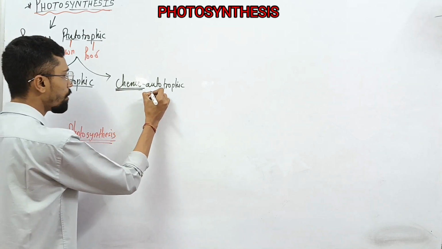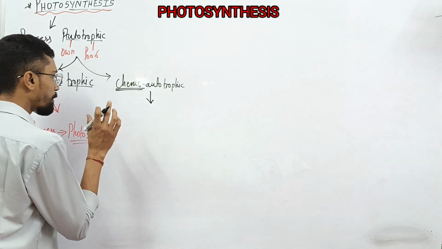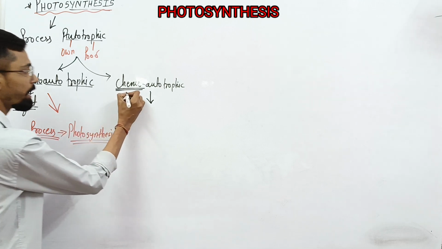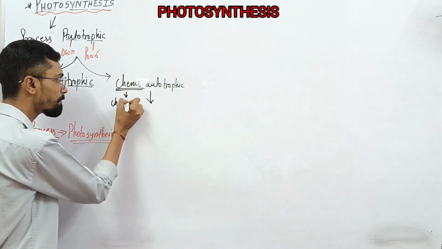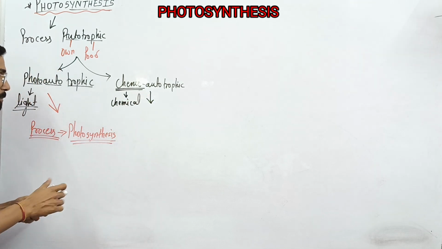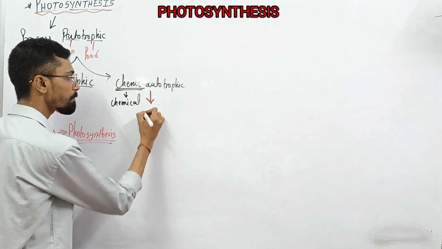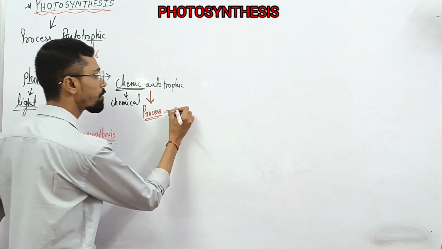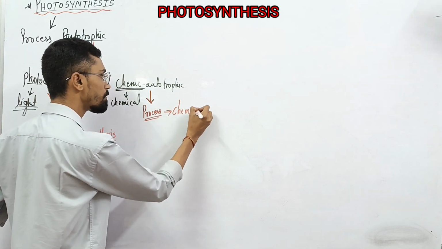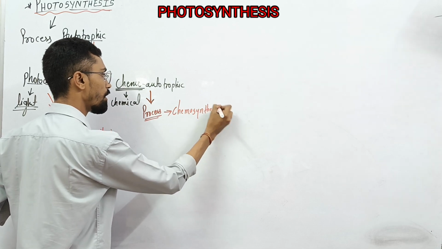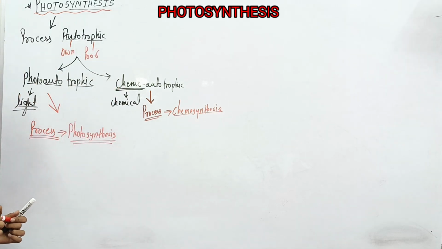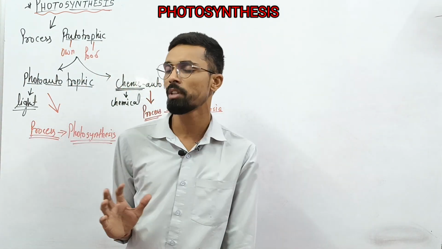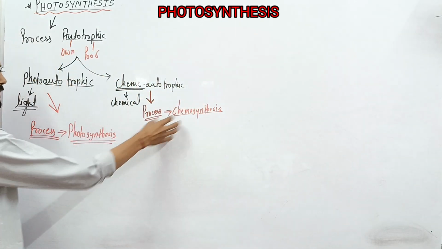So an organism that makes its own food by using chemicals follows the chemoautotrophic mode of nutrition, and that process is called chemosynthesis.